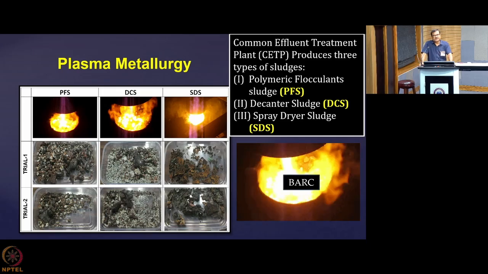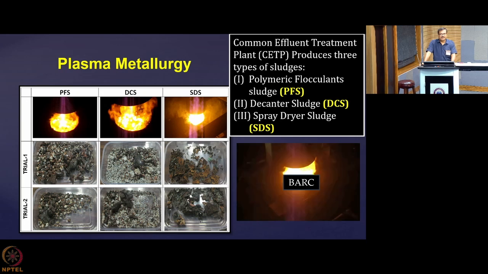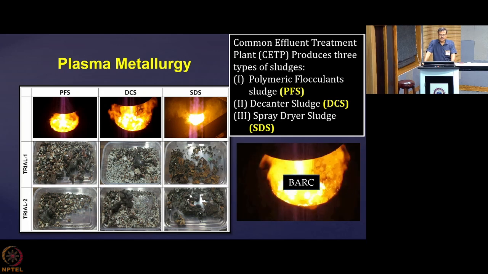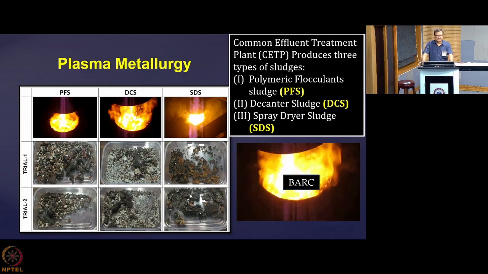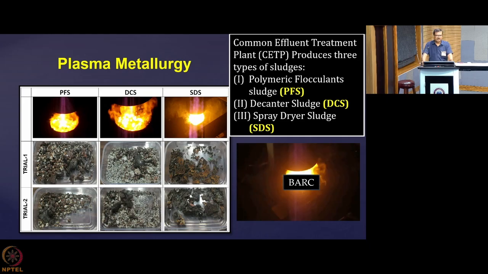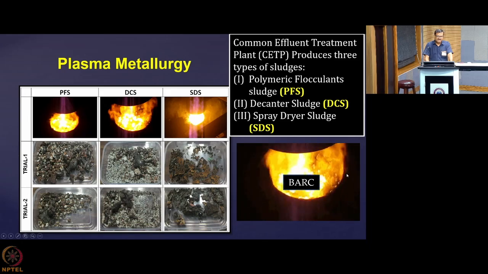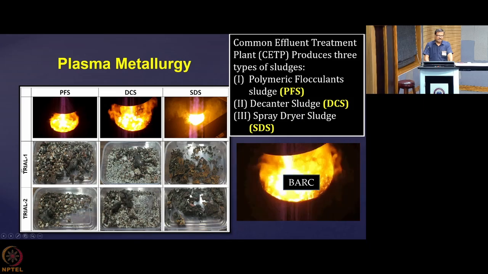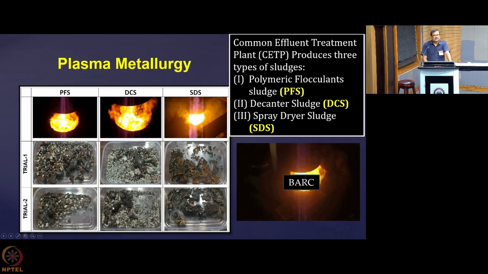So now three types of sludges are basically produced in this area. One is called polymeric flocculant sludge, PFS. One is called decanter sludge, DCS, and another is spray dryer sludge. So these are three different specific types of sludge that are generated in the common effluent treatment plant. And here you are seeing that a thermal plasma jet is impinging on that, and they are processing the material. We have done two trials at different times, and you see that their outcomes are more or less the same.